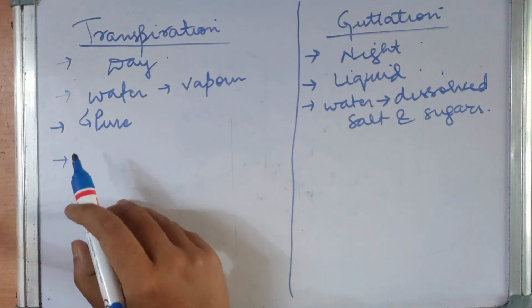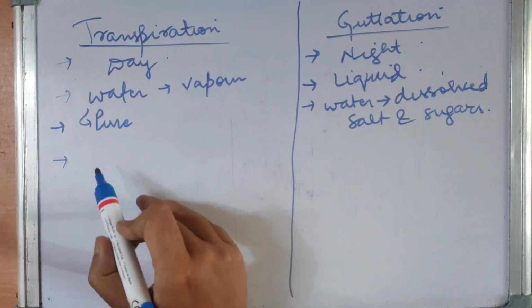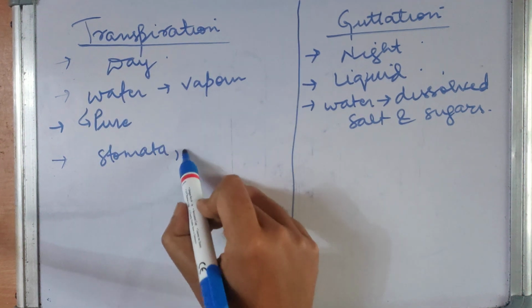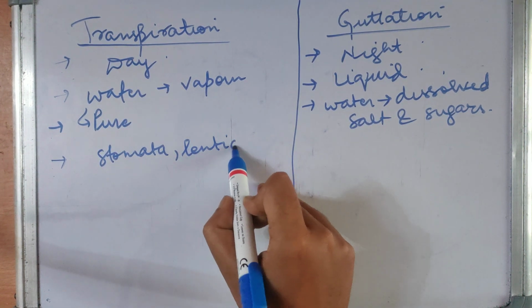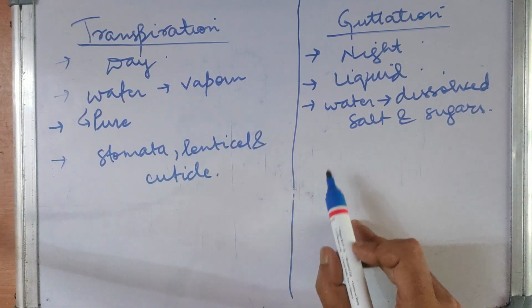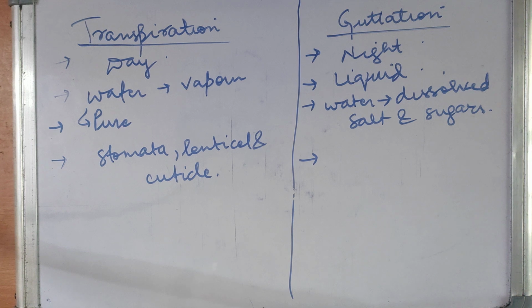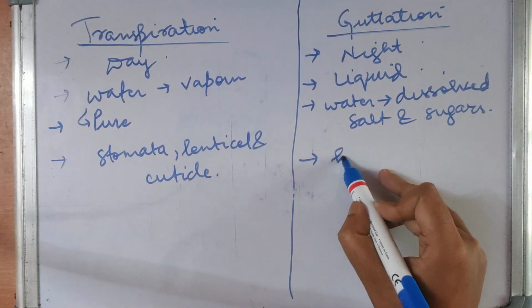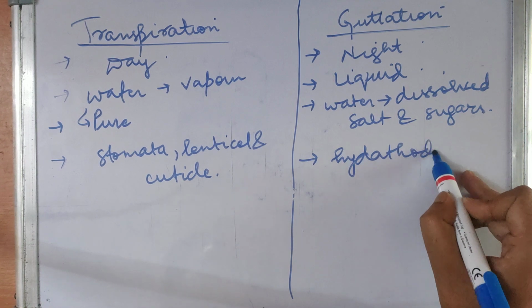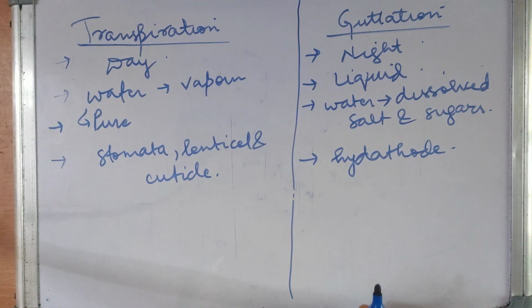Transpiration occurs through stomata, lenticels and cuticle. But guttation occurs through a special structure called hydathodes, found only in leaf tips and margins.